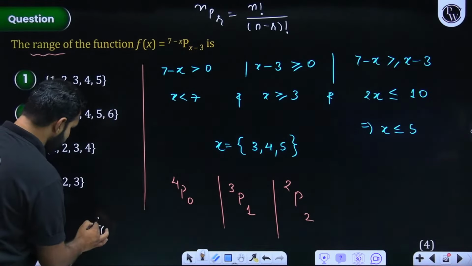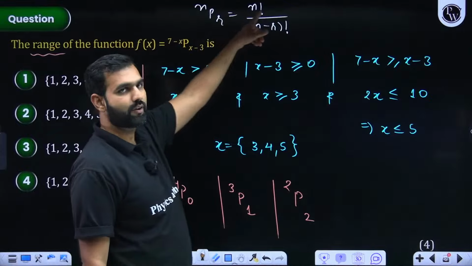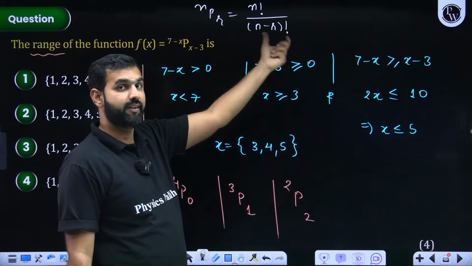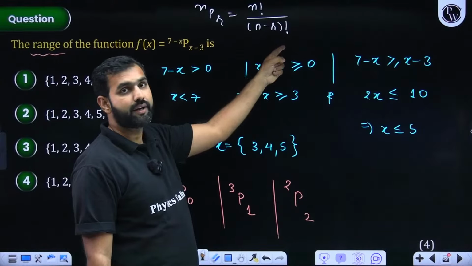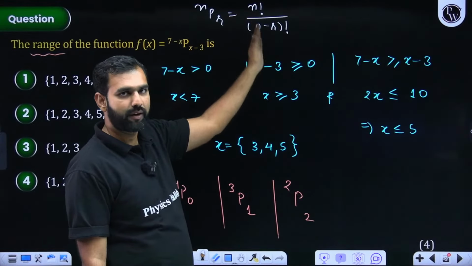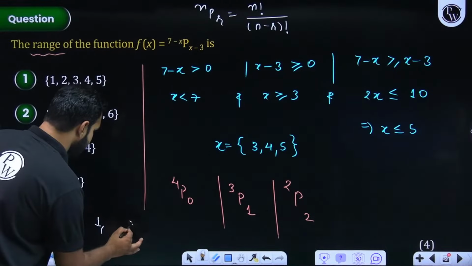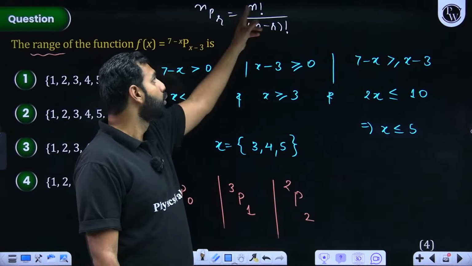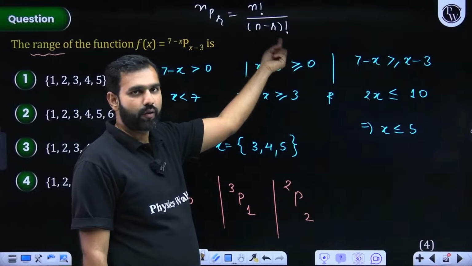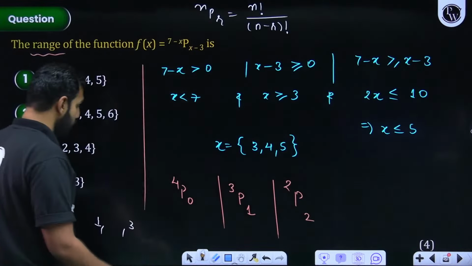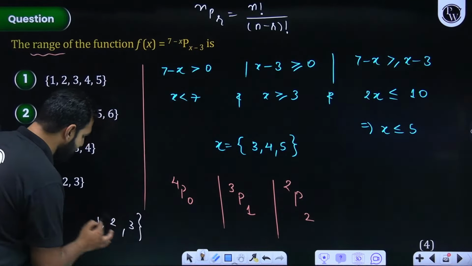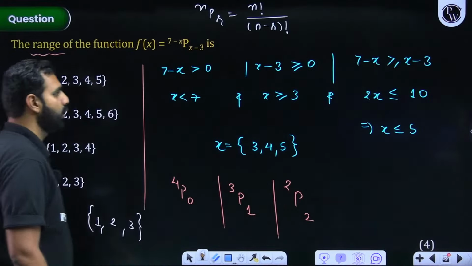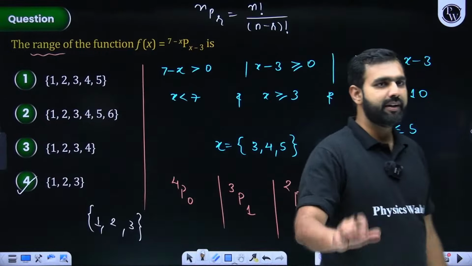Second value which you receive is 3P1. 3P1 will be 3 factorial upon 3 minus 1 factorial, that is 2 factorial. So 3 factorial by 2 factorial is clearly 3. So I'll get a value 3 as well. When you talk about 2P2, I hope you know this. 2 factorial upon 2 minus 2, that is 0 factorial, that is 1. So 2 by 1, that is 2. So you'll get these 3 values, 1, 2, 3. That's your option D. Everybody understood that?